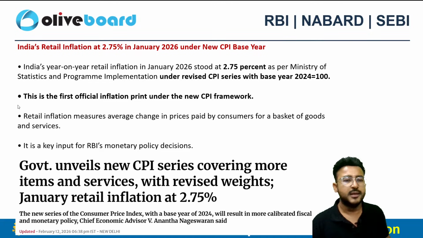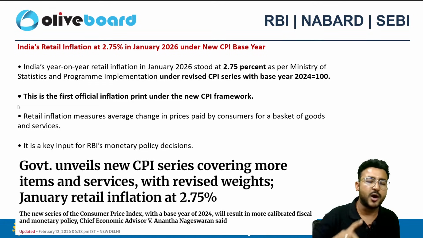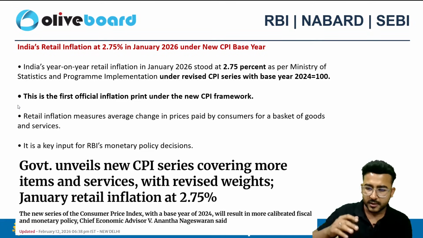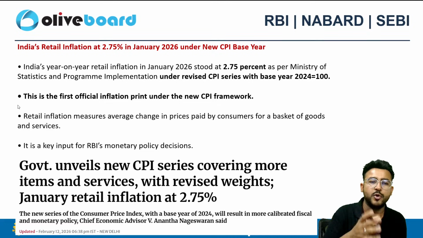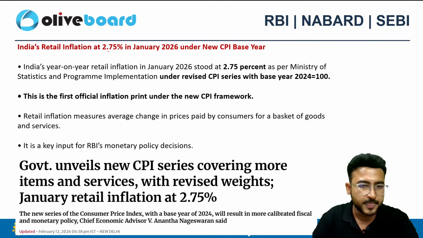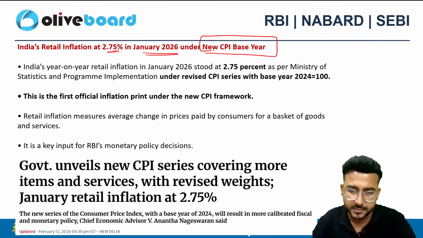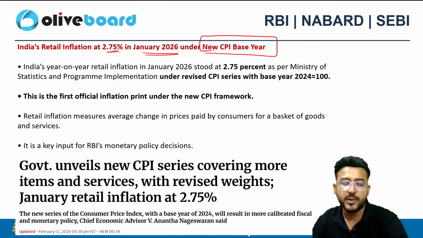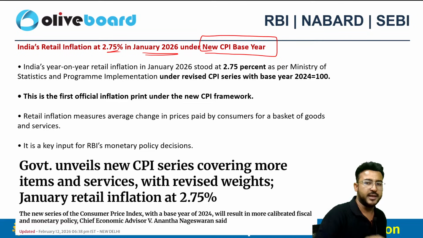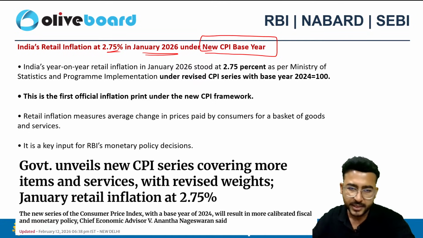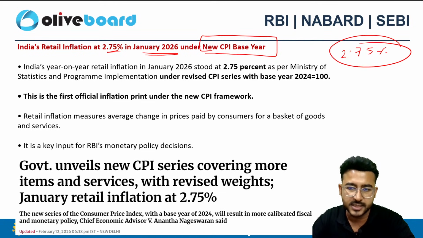And as we can see, India's retail inflation is now at 2.75% for January 2026. Recently the CPI data was released. So 2.75% was the data in January 2026. This is considering the new base year for CPI. What is the new base year for CPI? 2024 is the new base year for CPI. Earlier it used to be 2012, now it is 2024, right? So please do remember the data of inflation. This is the data of the new base year, right?